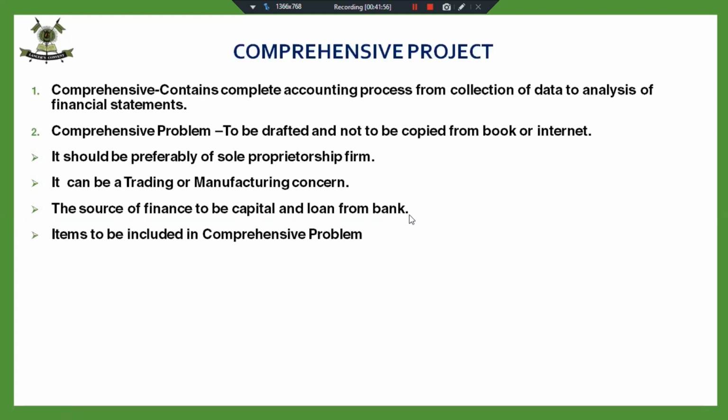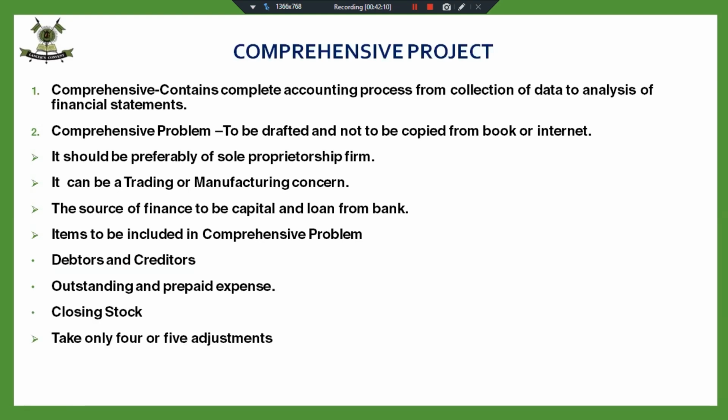Fine, items to be included in the comprehensive problem. There should be debtors and creditors. There should be an item of any outstanding or prepaid expense. There can be a salary outstanding or a prepaid expense. Fine, closing stock. And take only 4 or 5 adjustments, not more than that. Now, one more thing that the children generally ask about is GST. GST you can include in your comprehensive problem, but it is not compulsory.